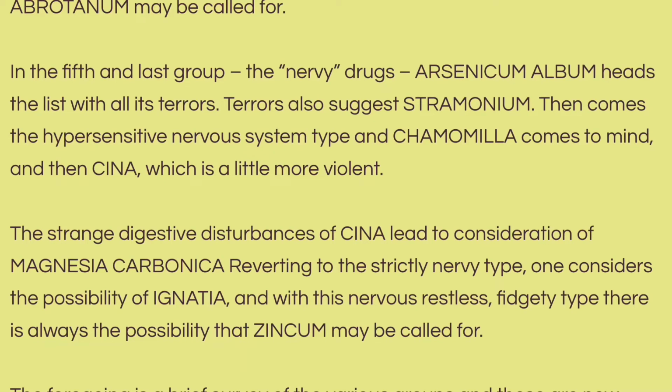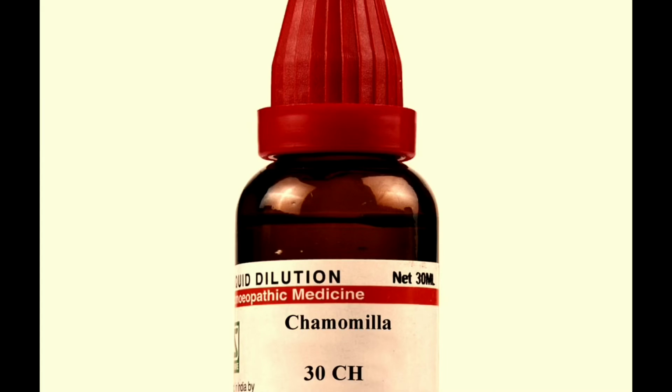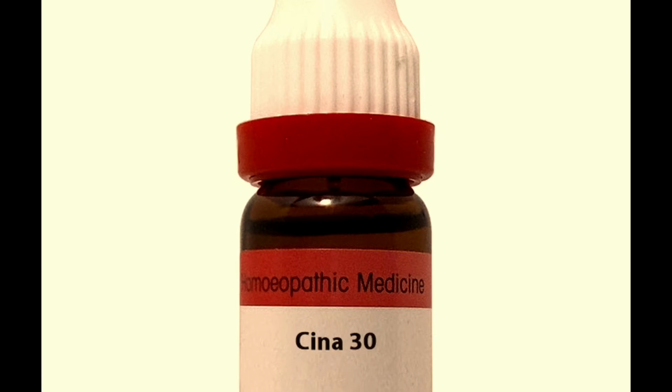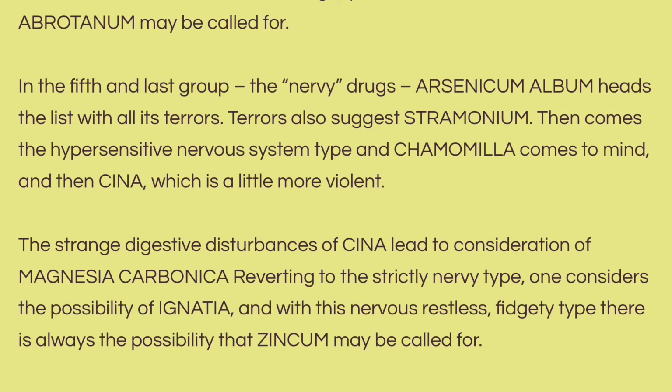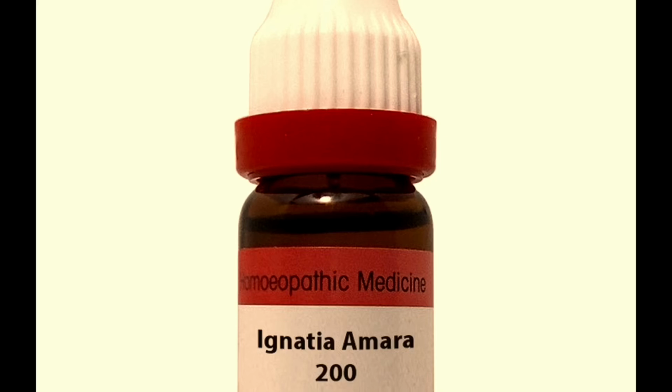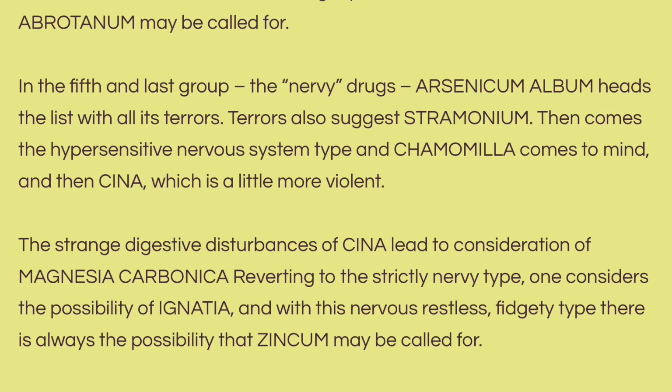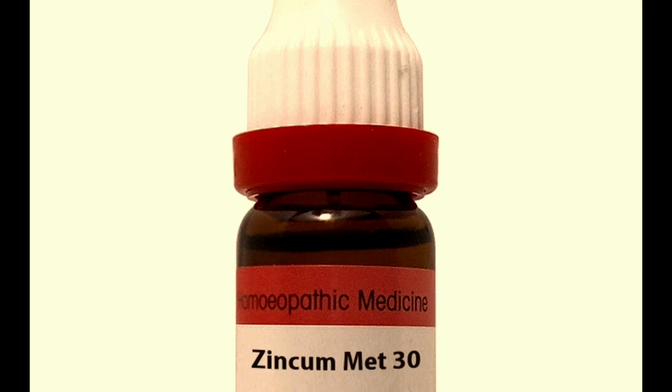Terrors also suggest Stramonium. Then comes the hypersensitive nervous system type, and Chamomilla comes to mind, and then Senna, which is a little more violent. The strange digestive disturbances of Senna lead to consideration of Magnesia carbonica. Reverting to the strictly nervy type, one considers the possibility of Ignatia, and with this nervous, restless, fidgety type, there is always the possibility that Zincum may be called for.